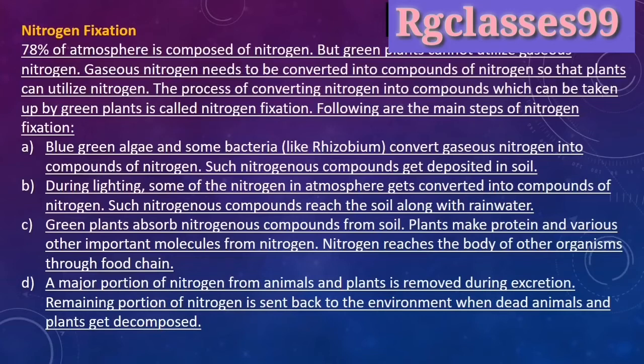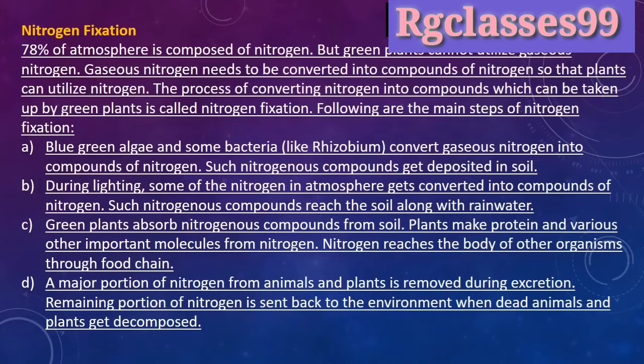Okay, so that's four points, A, B, C, D, given. Just take a screenshot, it is helpful for you to understand this, and please note it down in your copy. Okay, now we will discuss the nitrogen cycle.